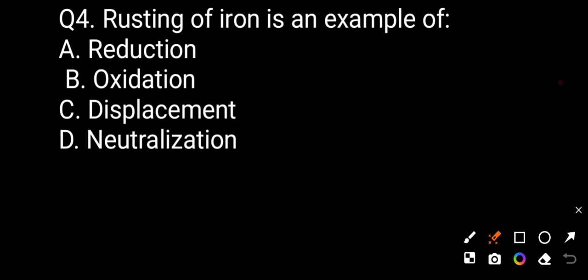Now we see question number four. Rusting of iron is an example of option A reduction, option B oxidation, option C displacement, option D neutralization. The correct answer is that rusting of iron is an example of oxidation. So option B is correct.